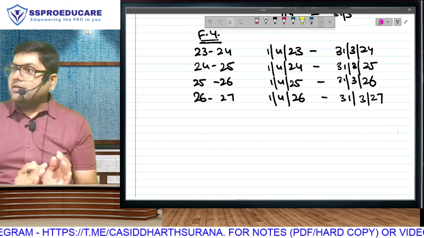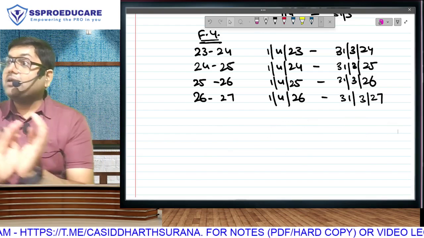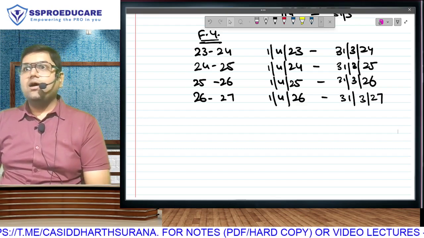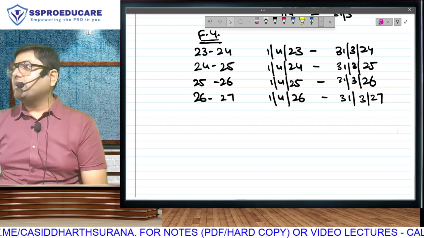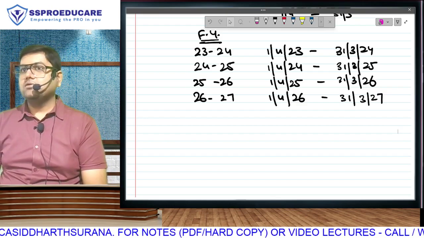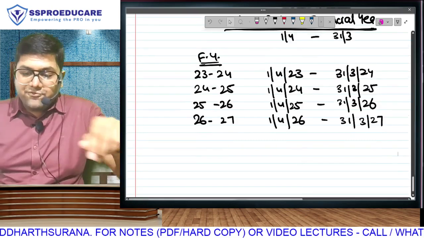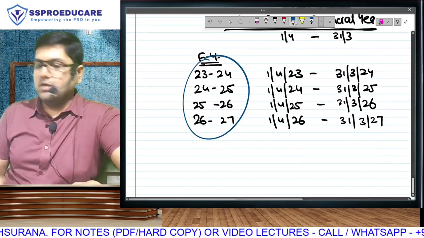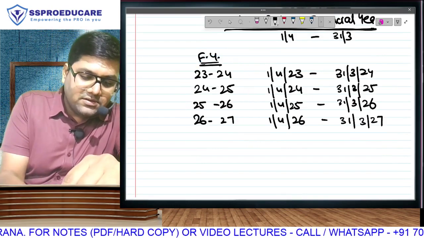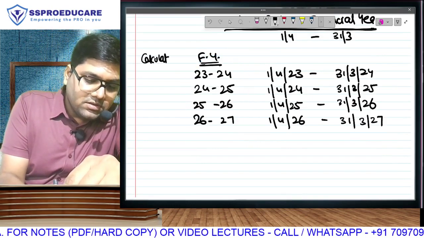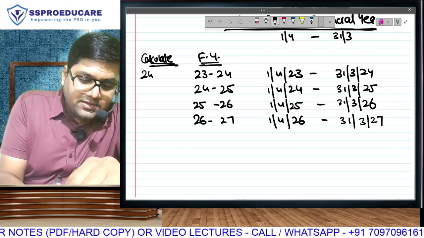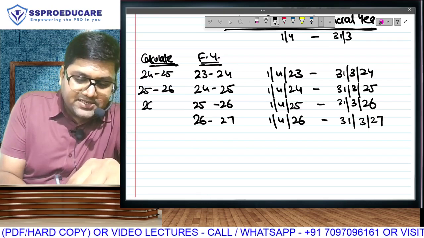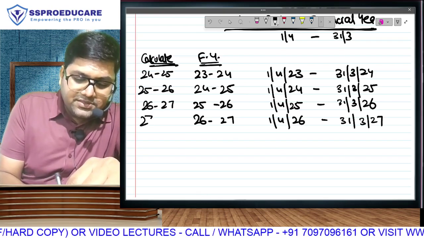I will earn income in 23-24, but I will calculate in 24-25. Think about it. I will earn income in 24-25, but I will calculate in the next year. Do you understand? So, if this is the year in which I am earning income, in which year will I calculate? Think about it. Only in the next year. 24-25. This year's income I will calculate in 25-26. This year's in 26-27.